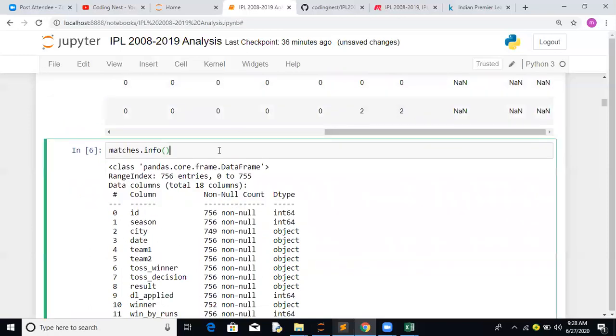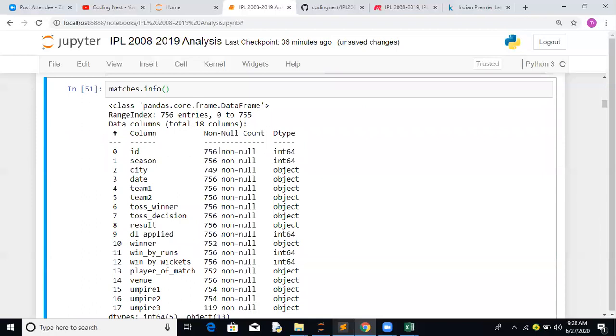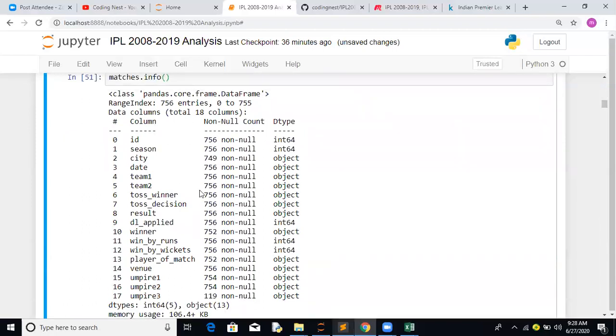Let's see the matches.info part. Before we start with data cleaning, let's see which features have missing values. For ID, we have 756 non-null values. For season and city, it looks like some cities are missing, so we have to impute this data.